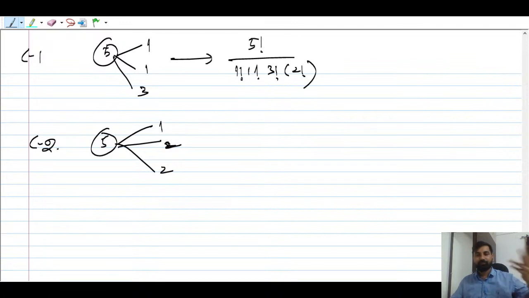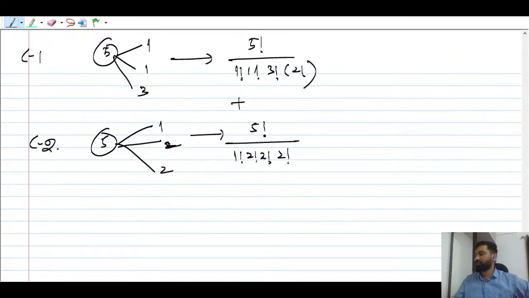Okay, I think this is clear for all, right? So plus इसको आप कर लो यहाँ पर. तो पहले आपको 5 factorial करना पड़ेगा, then 1 factorial, 2 factorial, 2 factorial, then extra care again you have to do, that is 2 factorial. Fine. So just add it and you will get the answer, right? But you have to add it and you have to get the answer. But one more thing that you have to take care. अब इसमें क्या एक चीज केयर करना है, that is very important, right?